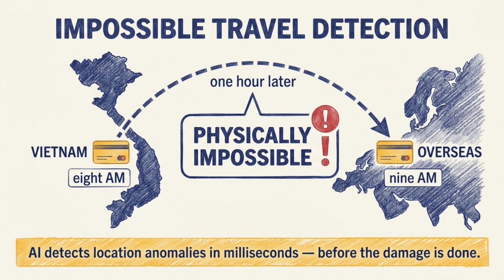Your card is used in Vietnam. 1 hour later, it appears overseas. That gap is physically impossible. AI flags it instantly. Banks detect account takeover. Insurers flag staged accidents. Fraud detection protects both money and trust across industries.